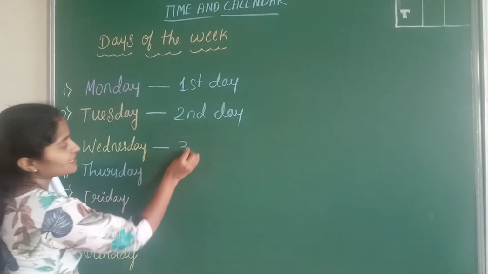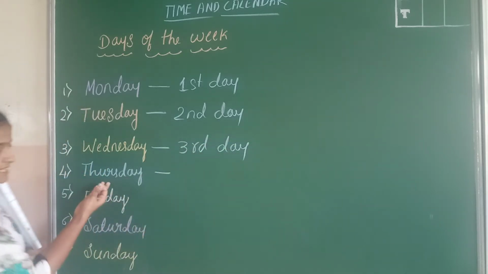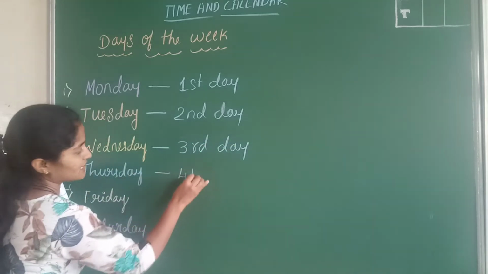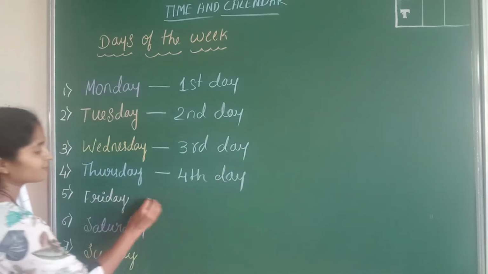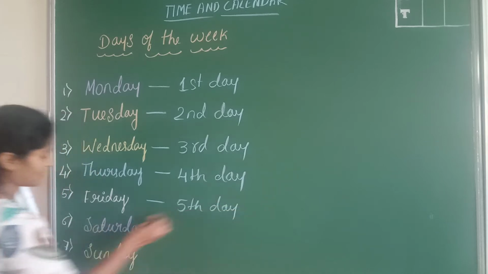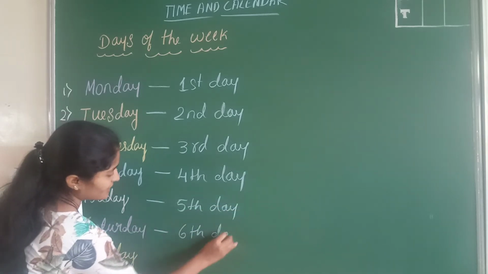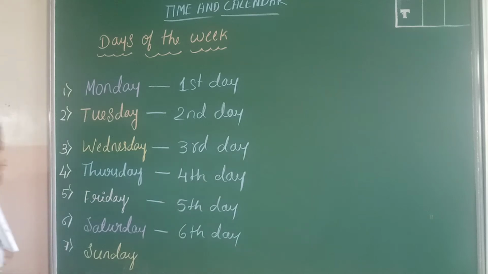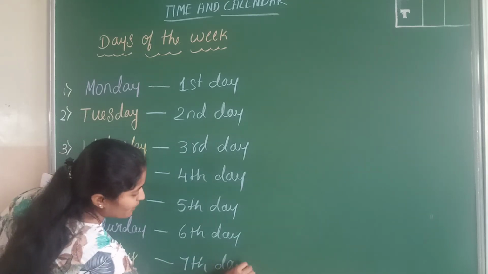Wednesday is the third day of the week. Thursday is the fourth day of the week. Friday is the fifth day of the week. Saturday is the sixth day of the week. And Sunday is the seventh day of the week.